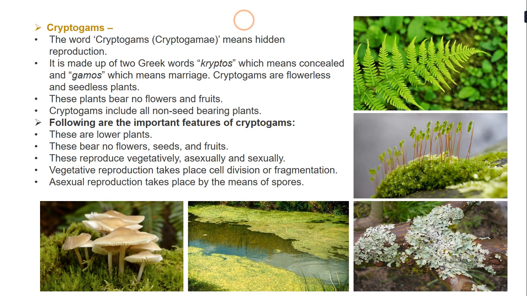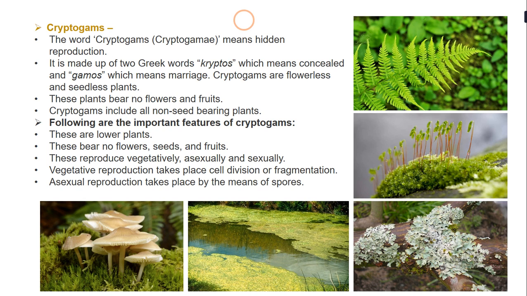When we speak about the vegetative mode of reproduction, it takes place by cell division or by fragmentation. We'll be studying the detailed explanation of how this vegetative reproduction takes place in the next slide. And asexual reproduction takes place by means of spores. So asexual reproduction is also possible in these plants by means of spores.